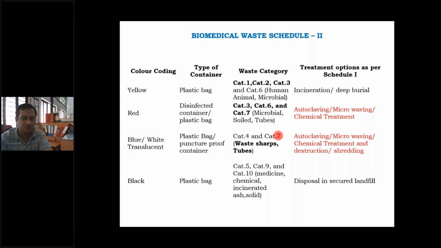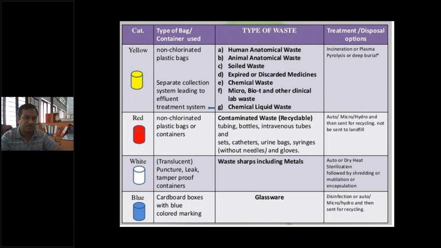So if the black container is there, it means it is 5, 9, 10 category biomedical waste. If it is blue, it is 4, 7. If it is red, it is 3, 6, 7. If it is yellow, 1, 2, 3, 6. So on the basis of the container, we can identify which type of biomedical waste is there. And on the basis of that container and color coding, the receiver or collector agency can identify which type of treatment is needed for this type of waste, right? So this is the disposal in secondary landfill from the black color containers, that means from 5, 9, 10. So this is Schedule 1 and 2 from the Biomedical Waste Handling and Management Rules 1998.